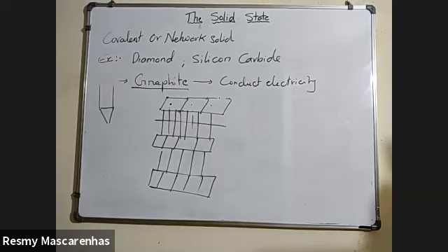The fourth valence electron of each atom is present between different layers and is free to move, full stop.